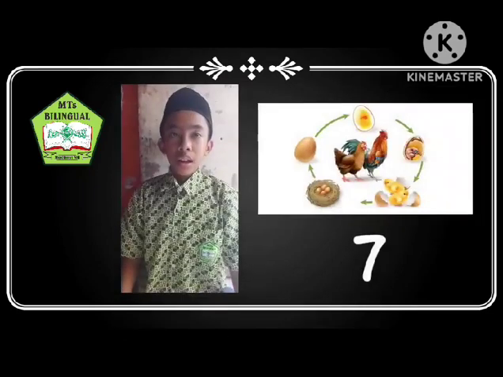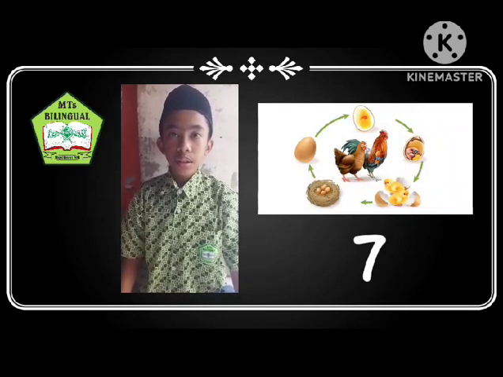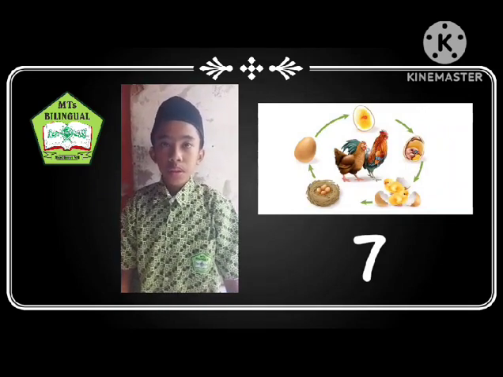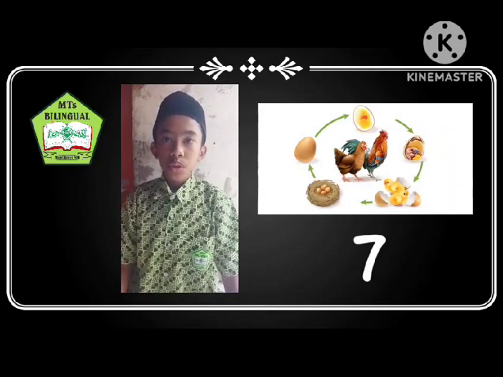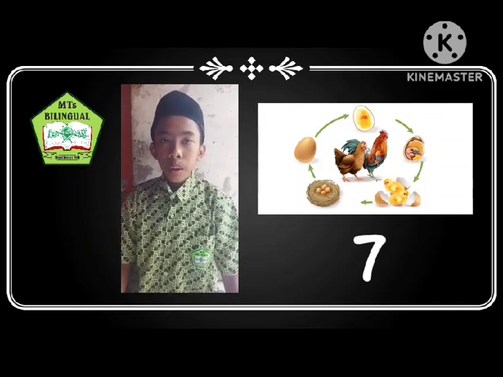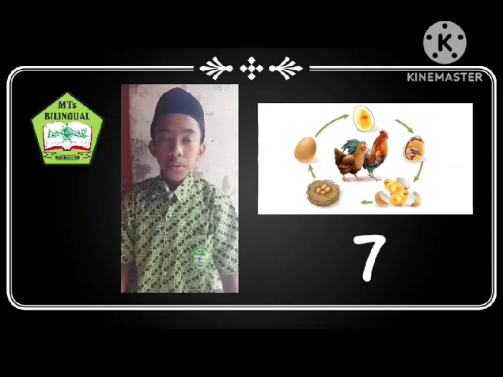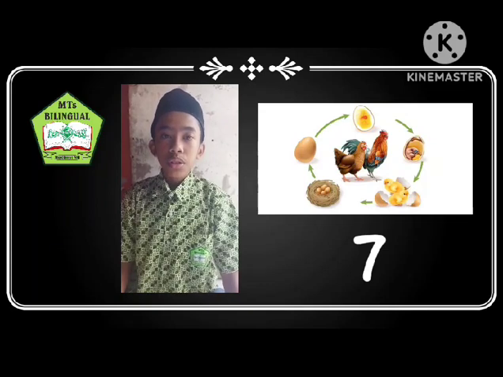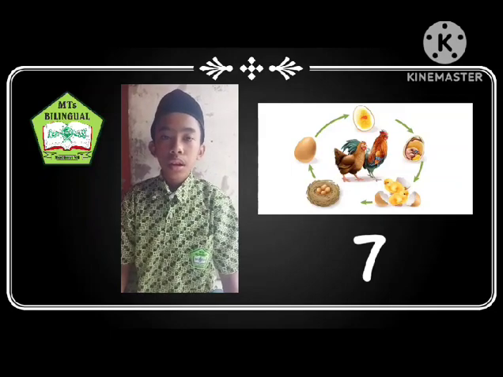Number 7. Having the ability to reproduce. The purpose of living things reproducing is to preserve their species through offspring. There are 2 types of reproduction of living things. Number 1. Generative reproduction by the fusion of egg and sperm cells. Number 2. Vegetative reproduction that occurs without the fusion of egg and sperm cells. Examples are budding, division, tubers, and cuttings.